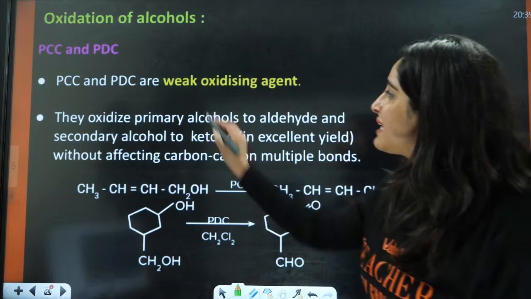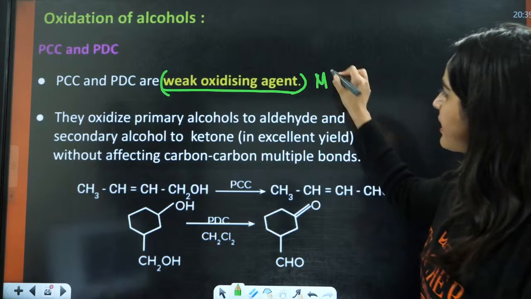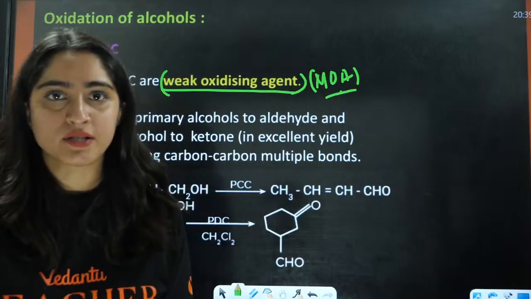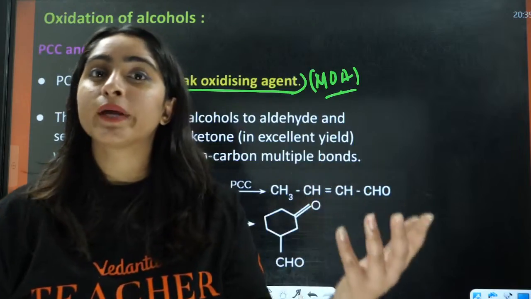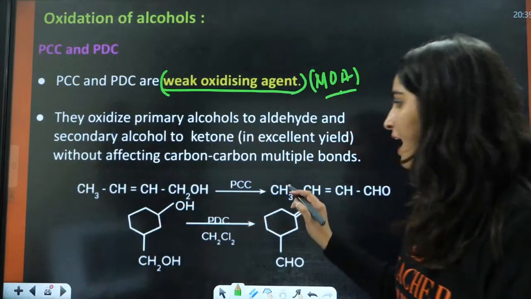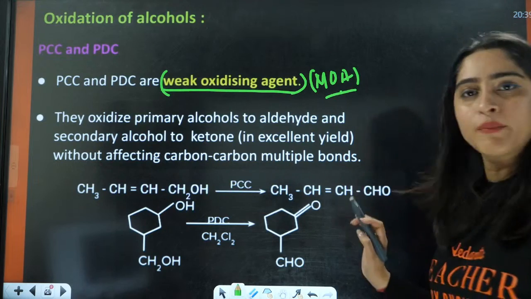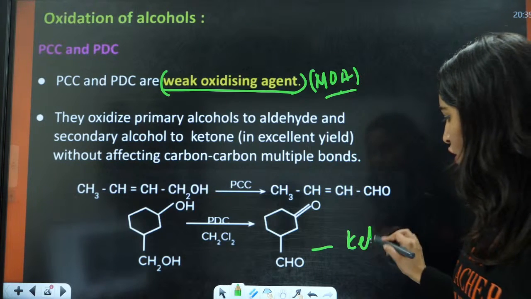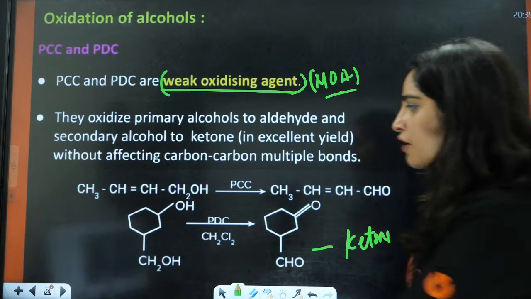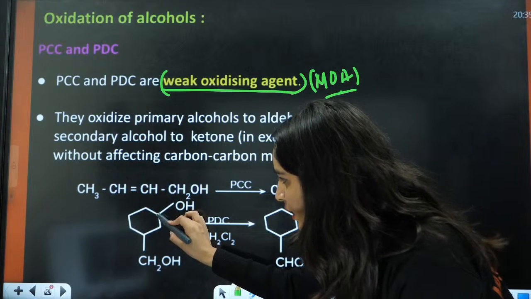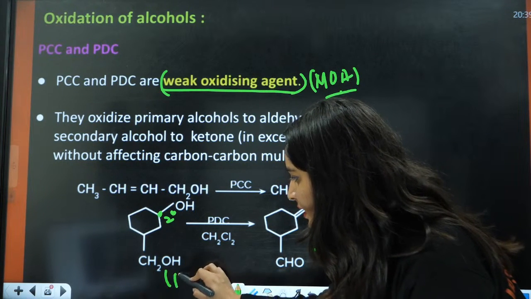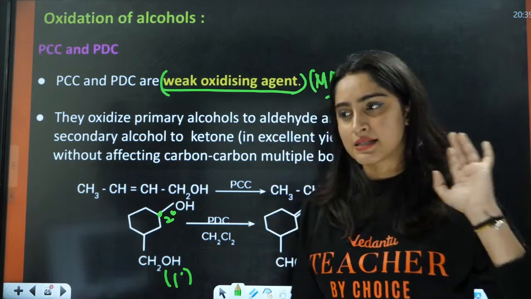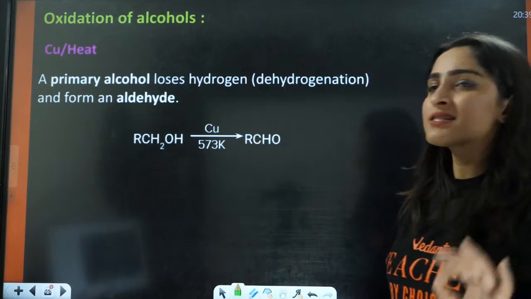So now, these are weak, or you say mild oxidizing agents. So in this case, the products will be those of mild oxidizing agents. If you have 1 degree, you will have the formation of aldehyde. If you have 2 degree, you will have the formation of ketone. For example, in this case, this is 2 degree and this is 1 degree. That is why here you have the formation of CHO and here you have the formation of C=O. That's it.